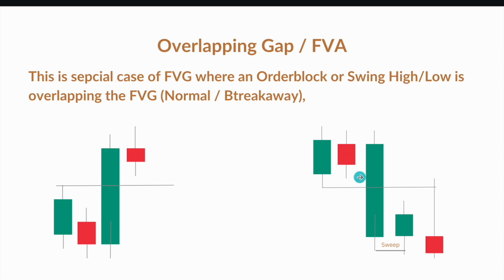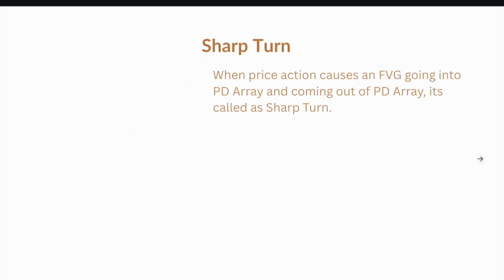In a bearish scenario, there could be a swing low which is overlapping with our fair value gap. So it is called an overlapping gap. This is a high probability fair value gap wherein we have an order block overlapping with a fair value gap. We'll see how it is high probability as compared to normal or breakaway in a coming session.